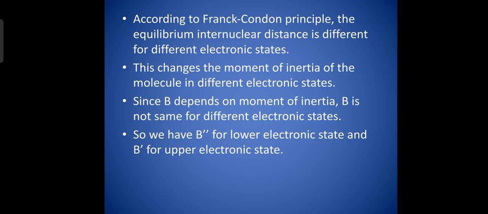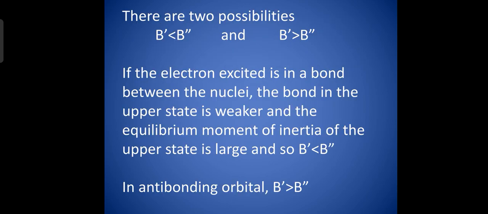Let us represent B double prime for lower electronic state and B prime for upper electronic state. Now there are two possibilities. B prime is less than B double prime and B prime is greater than B double prime. Under what situation B prime is less than B double prime?